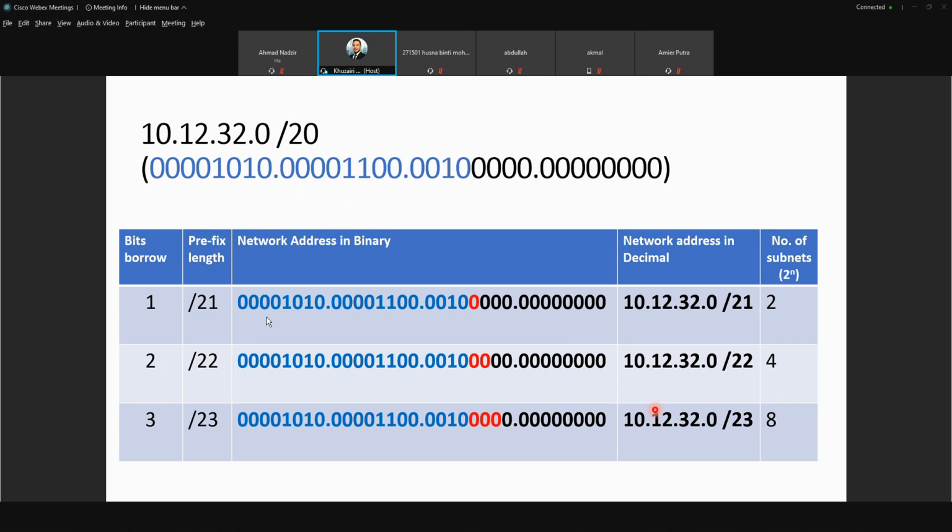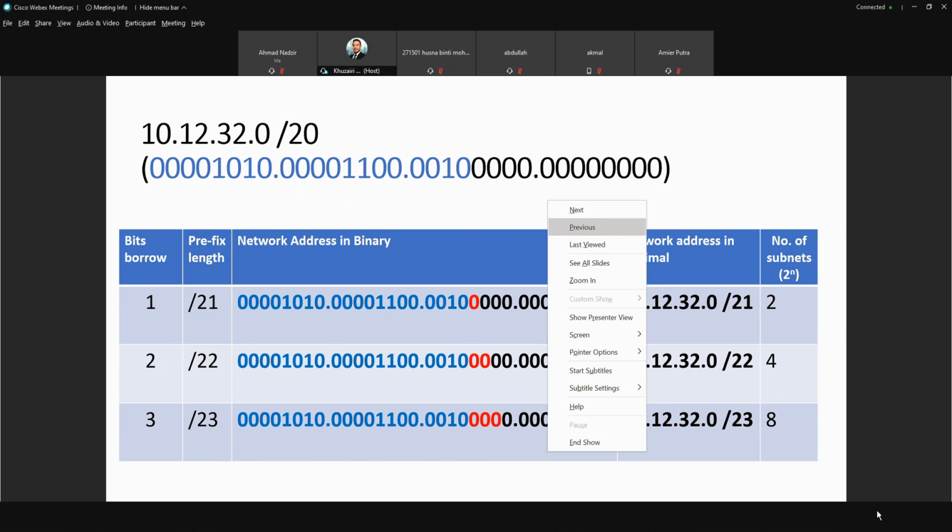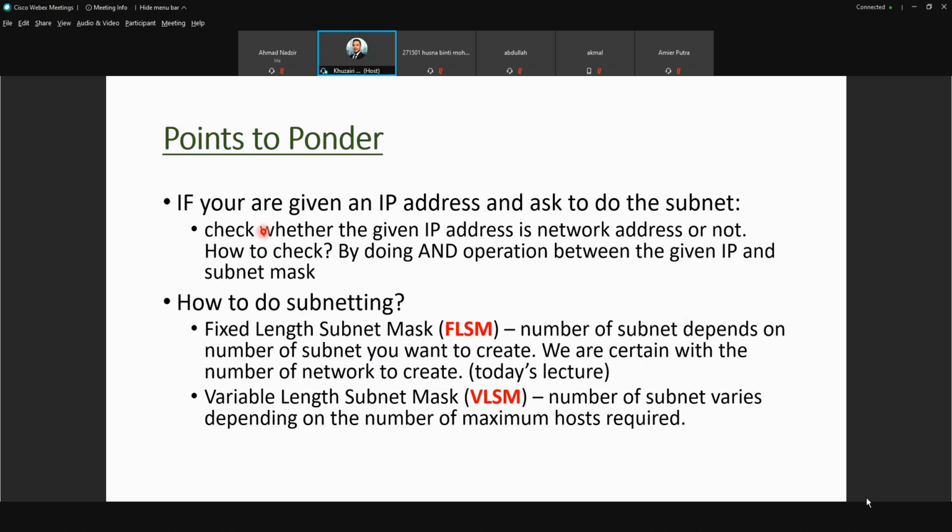For example, you are given 10.12.32.0/20. What is the first step that you need to do? Remember this point: check whether the given IP address is a network address or not.